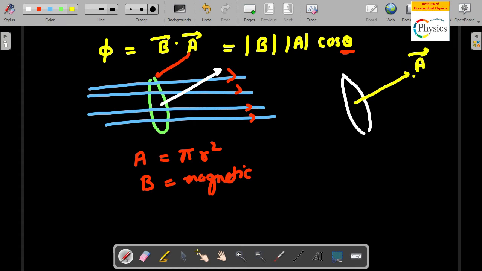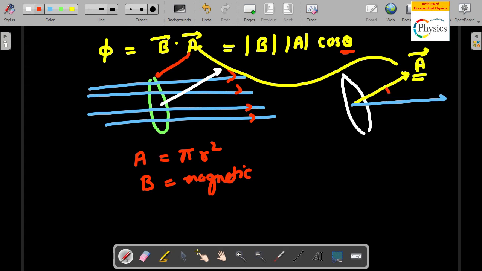Now area has a direction, which is what the area vector represents. So area has a direction, and then the magnetic lines of force are in this direction. So you can see the angle between the two, theta. This is the angle which is being referred to here, okay?